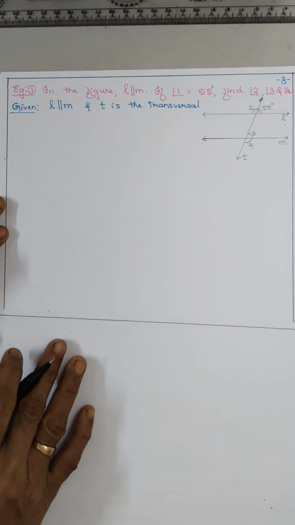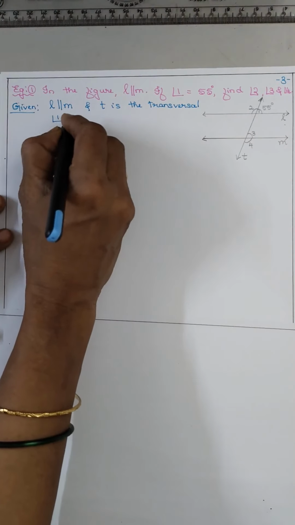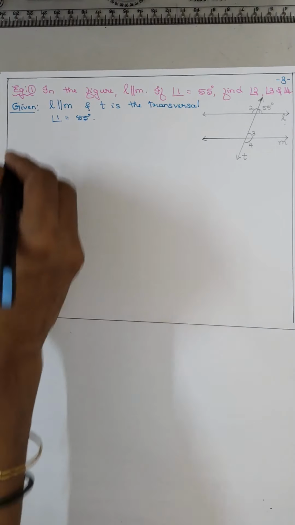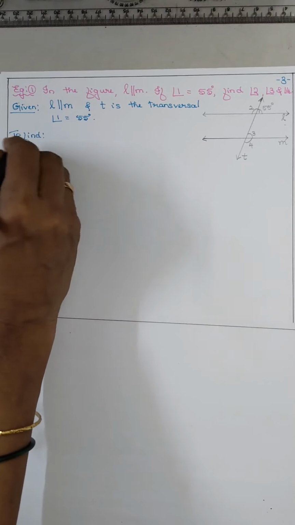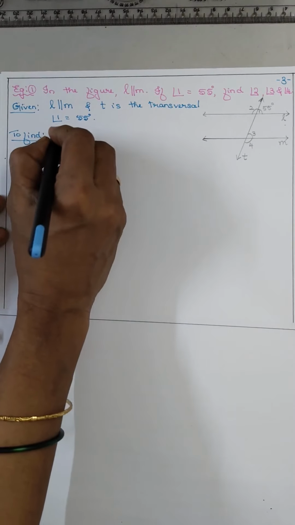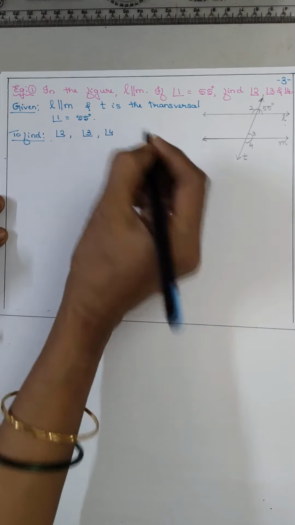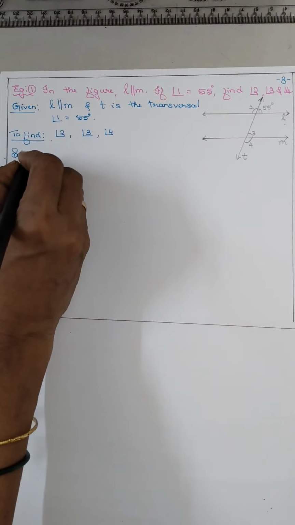L is parallel to M and T is the transversal, and angle 1 is equal to 55 degrees. Next, to find the angles, which are angle 2, angle 3, angle 4. Now, next you have to write solution.